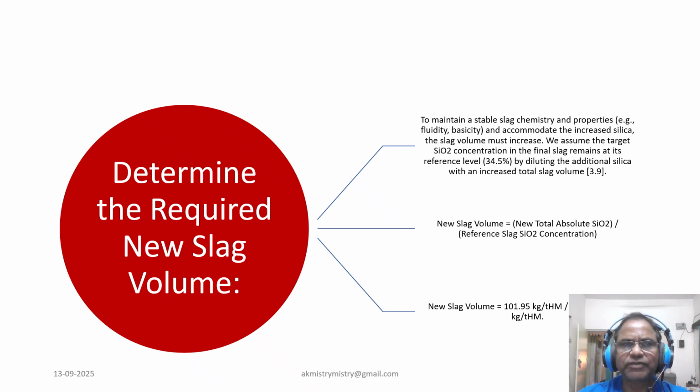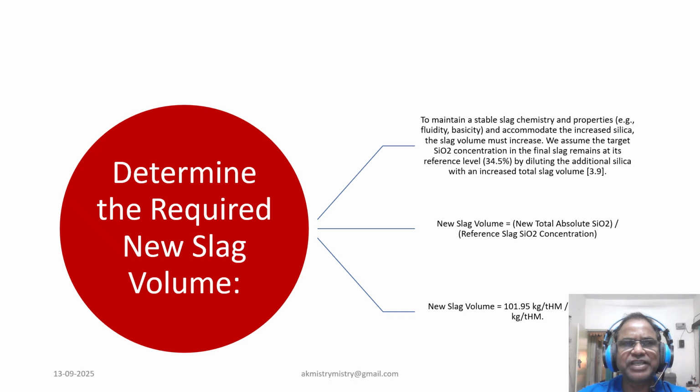This is 295.51 kg per ton hot metal minus the reference slag that was taken, 250 kg per ton hot metal, giving a slag volume increase of 45 plus kg per ton hot metal. This aligns perfectly with the source's statement that slag volume increased by 40 to 50 kg per ton hot metal for 1% additional silica.